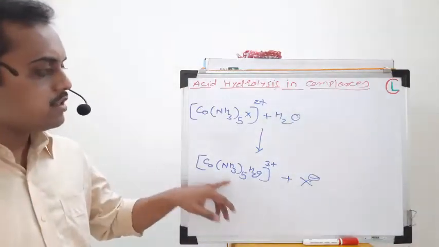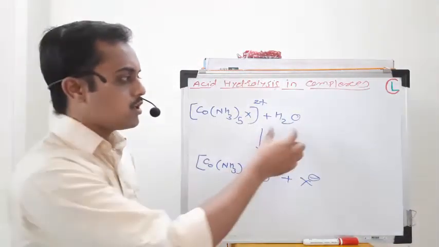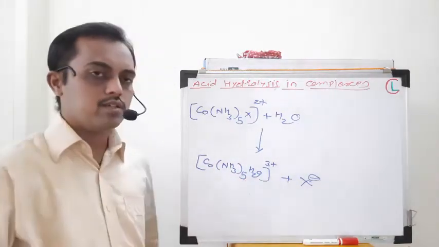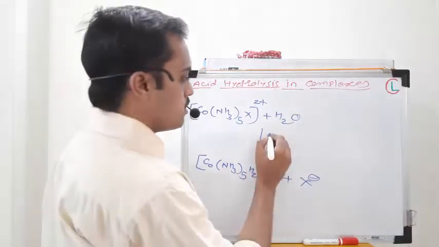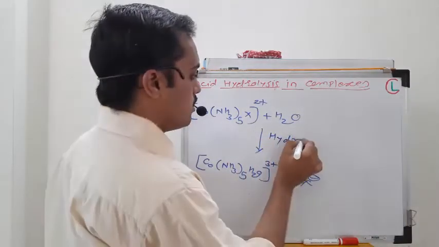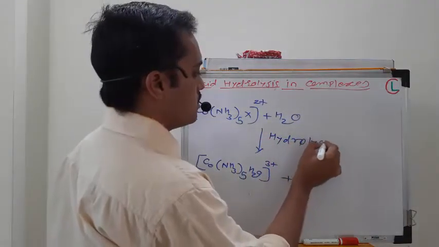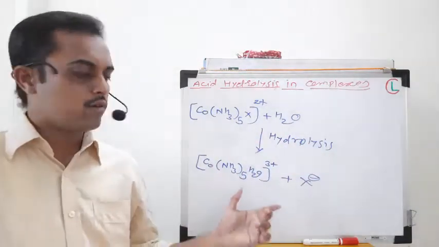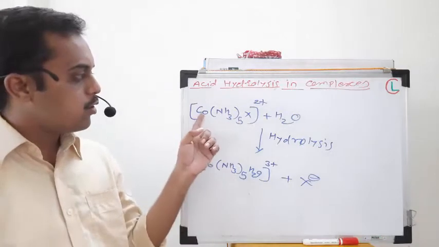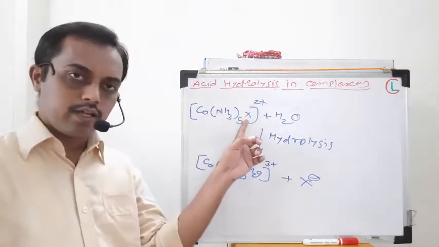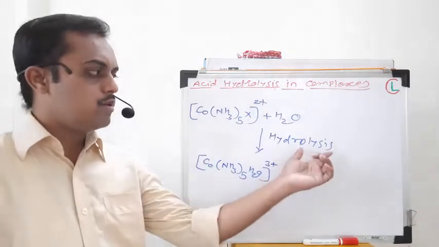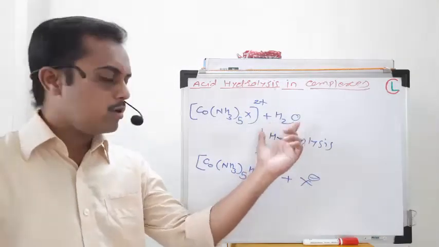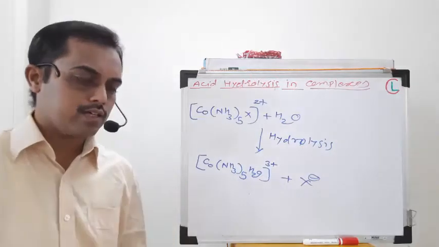So you can say that in this mechanism a water molecule is replacing one ligand. Such a mechanism is called hydrolysis. What is meant by lysis? Lysis means breakdown of a bond. Which bond is going to break here? The bond between cobalt and this X ligand is going to break here. So it is called lysis, and it is broken down due to the water molecule. Therefore, it will be considered a hydrolysis.